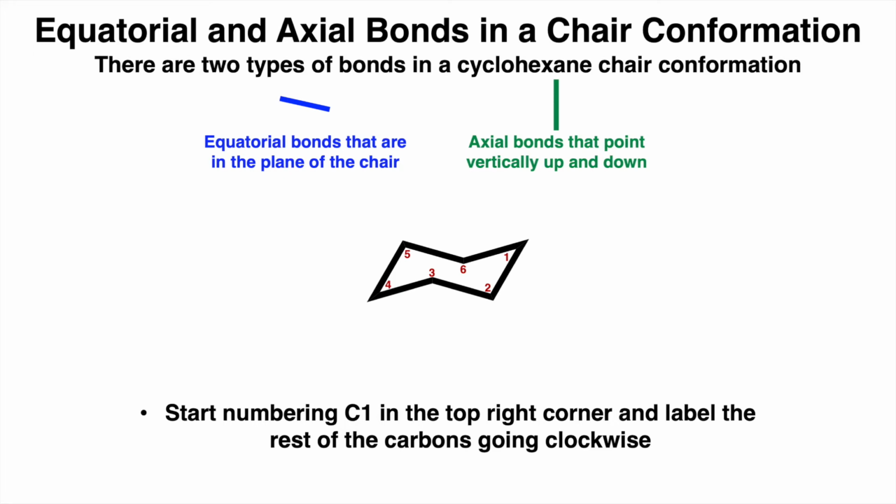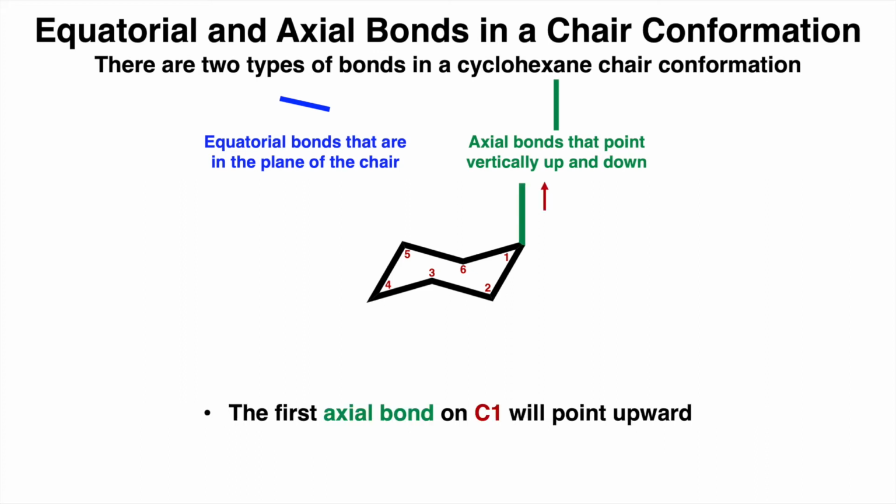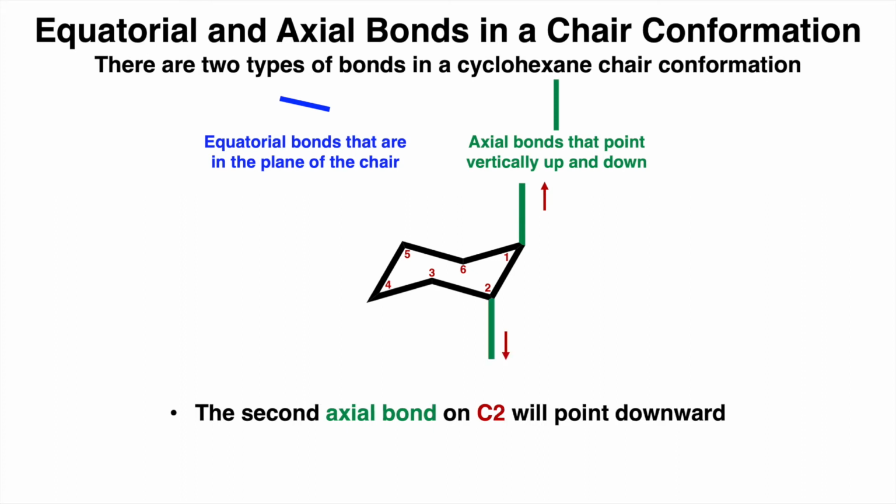And if we draw the skeleton of the chair, we can number each carbon atom starting from number 1 in the top right-hand corner, and then go around the chair clockwise and label the carbons accordingly. The first axial bond on C1 will point upward, which is shown as a vertical green line. The second axial bond on C2 will point downward.